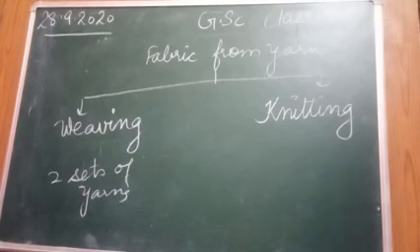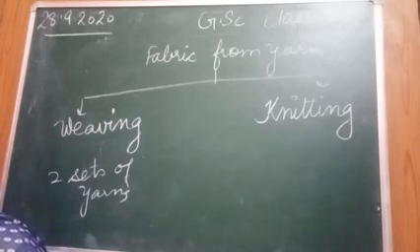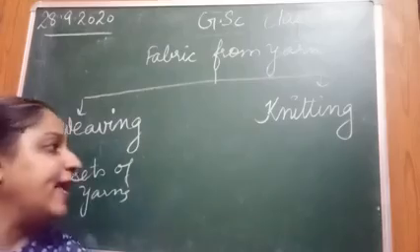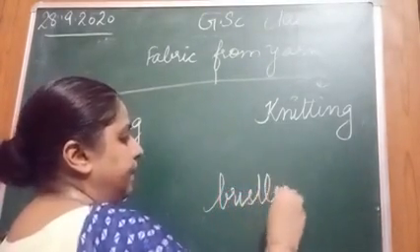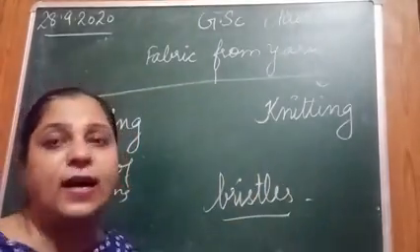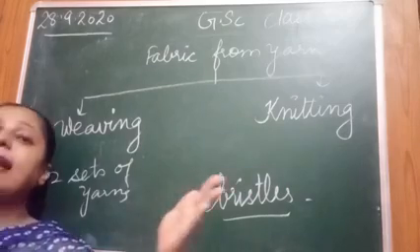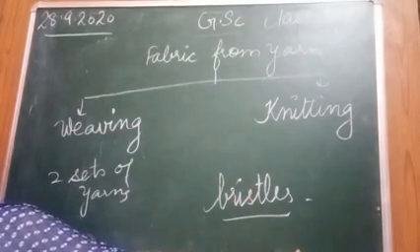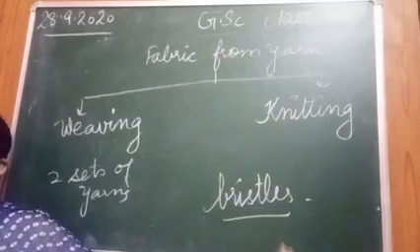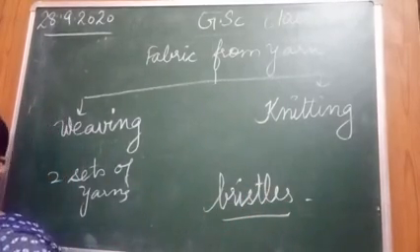And under the body of earthworm, there are a large number of hair-like structures called bristles. These bristles are connected with the muscles. What is the role of these bristles? These bristles help the earthworm to get a tight grip on the ground.